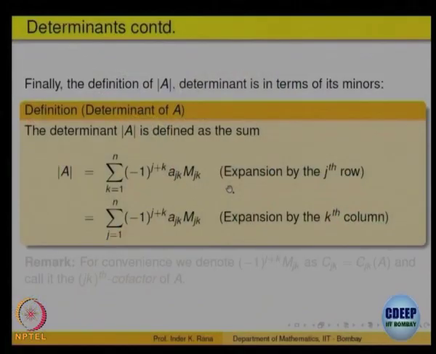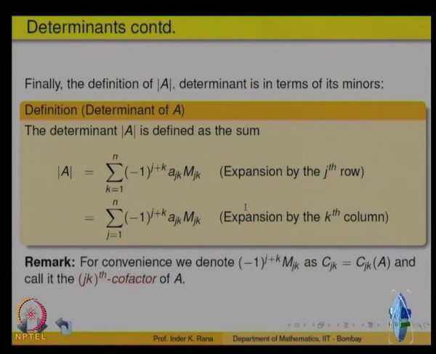So, this gives you existence, and one shows that defined this way there is only one concept of determinant, meaning what? That this definition of determinant, whichever row or column you take, has those three properties. It is a slightly deep theorem.